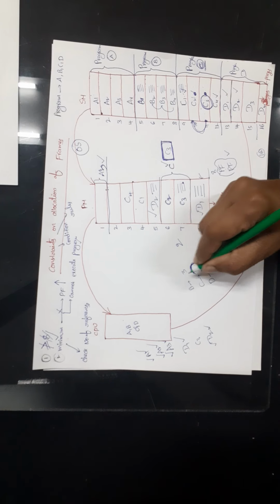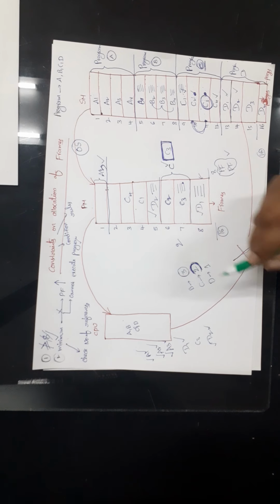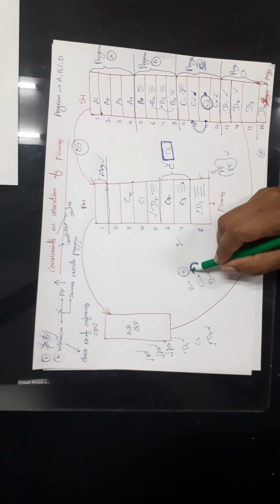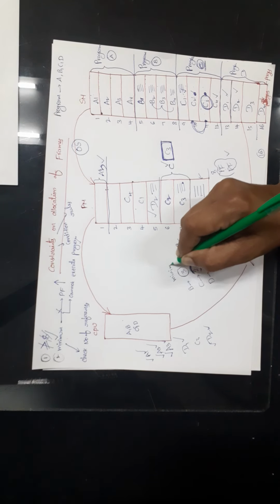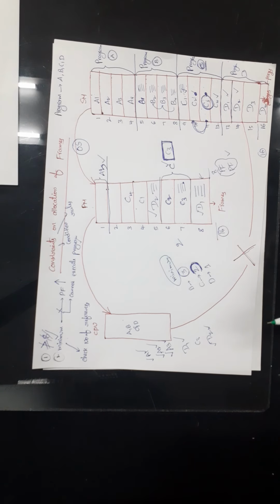For B we should allocate 3 frames. That means in order to choose the minimum number of frames for a process, we should check the number of references, the number of page requests of that process. Once you check the number of references, then we can allocate these minimum numbers of frames for the processes A, B, C, D.